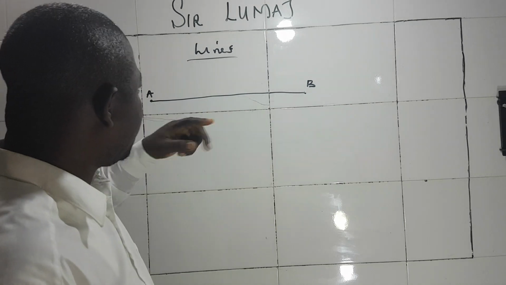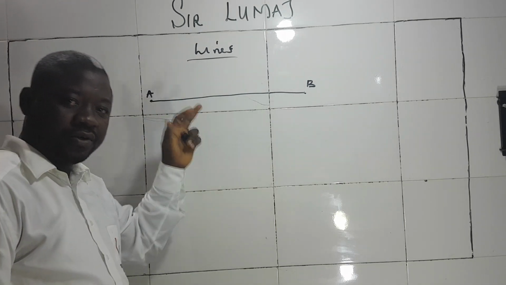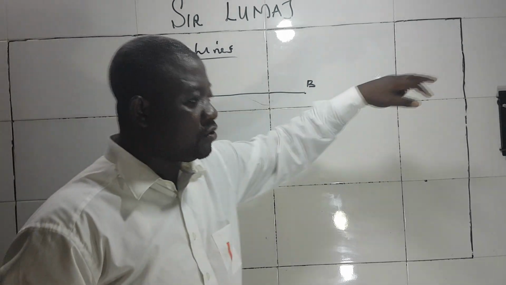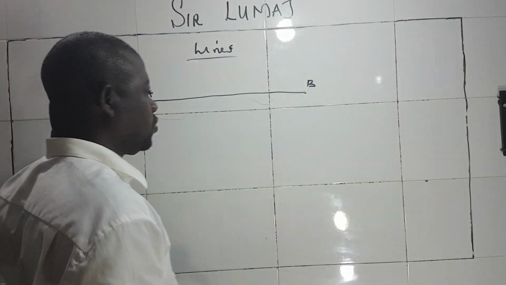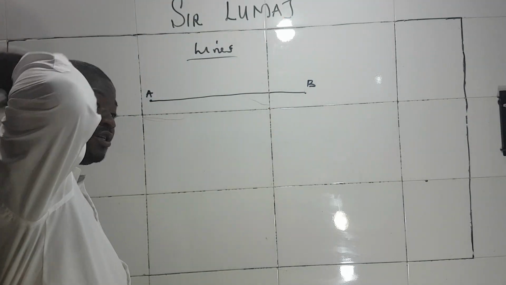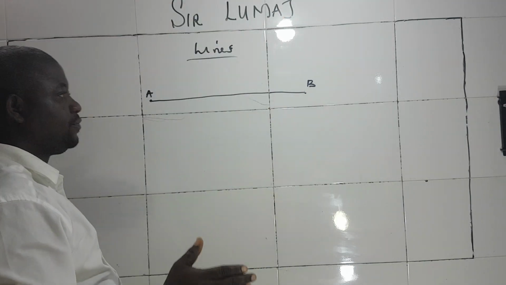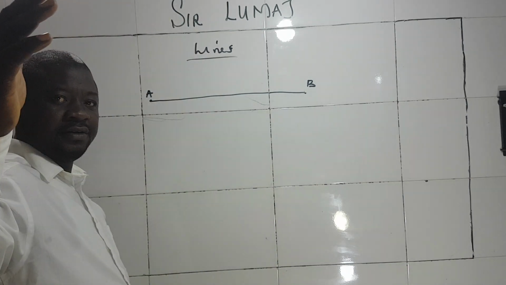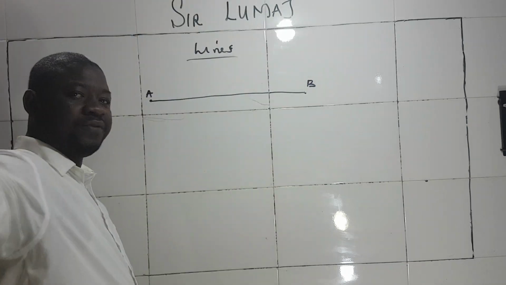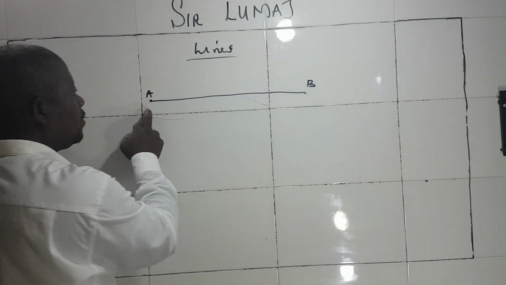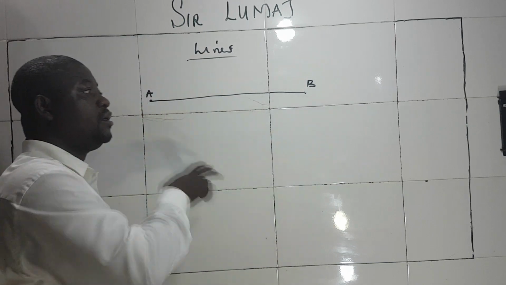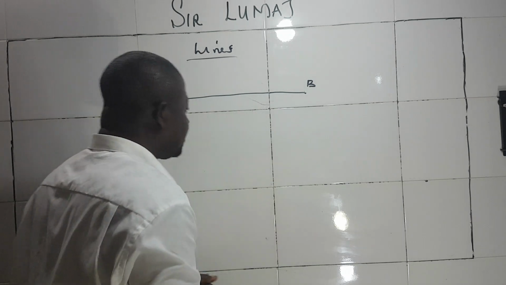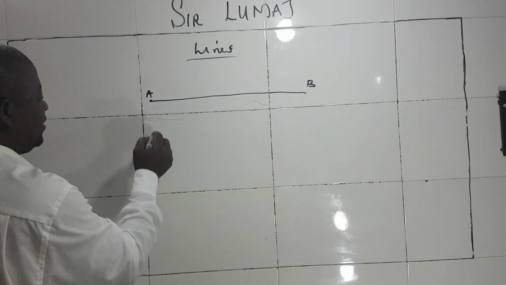So now, I want to talk about some principles concerning this line. Because in mathematics, a line is a continuous structure. It is endless, provided we pick some points on that imaginary line. If not, the line will just be continuous to infinity. From A, if I didn't put B, it will just be continuous. Understand what I'm trying to say? This one is a line.